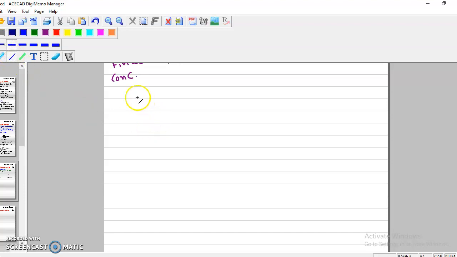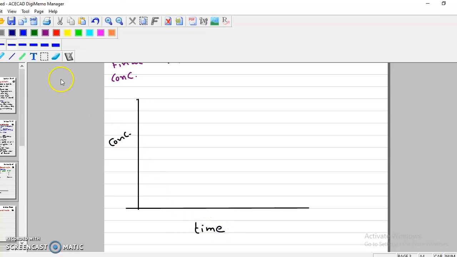Now we can represent the whole thing in the form of a graph, because chemistry also deals with graphs, and that's why you should know how to read a graph. So let us see what happens during the reaction with a graph. On the y-axis let us take concentrations, and on the x-axis we take time. With respect to time, the concentration of reactant at 0 time will be maximum, and the concentration of product will be minimum.